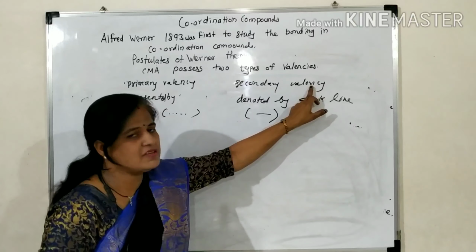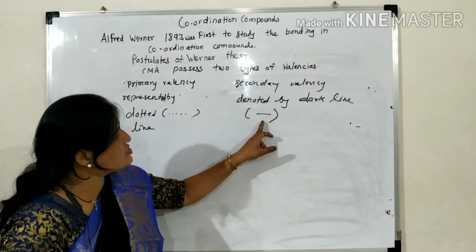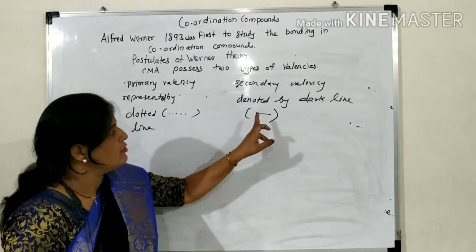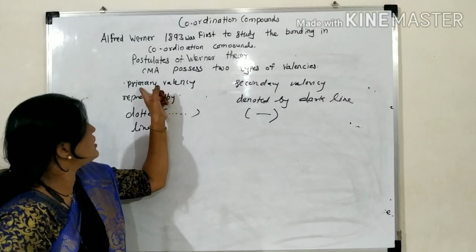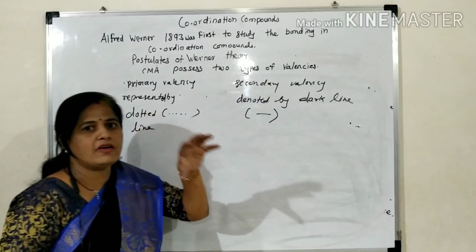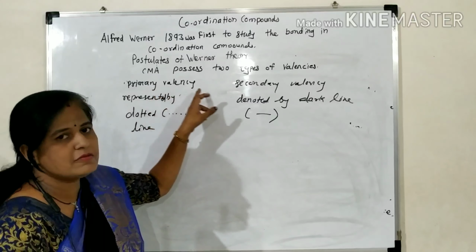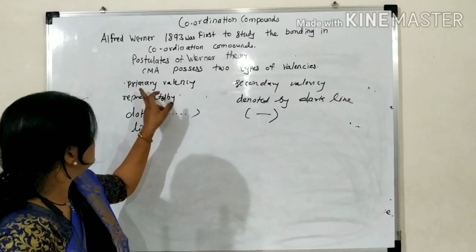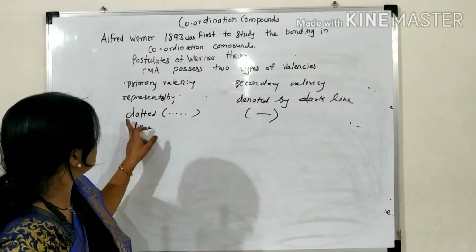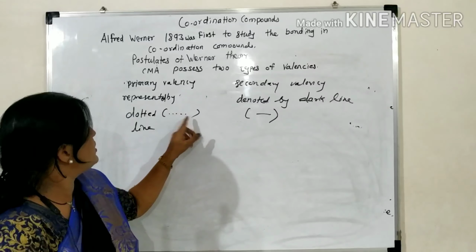Secondary valency means that ligands are attached to the central metal atom with a dark line, and primary valency means ionizable valency, with ions denoted by dotted lines.